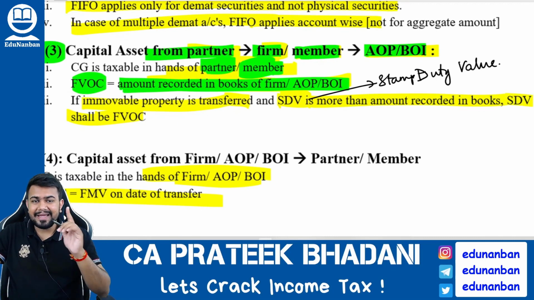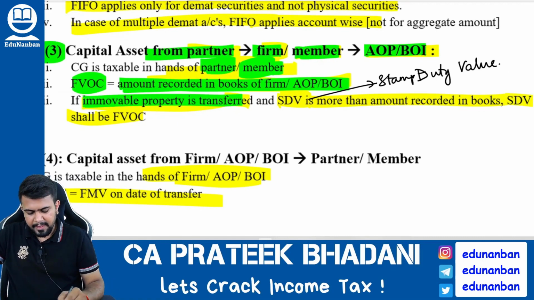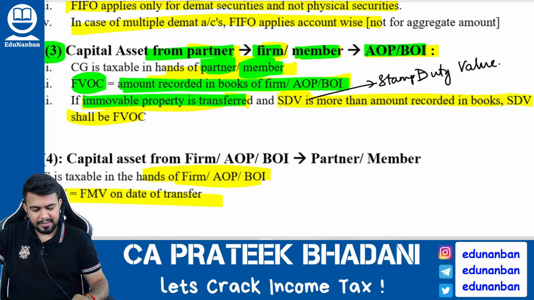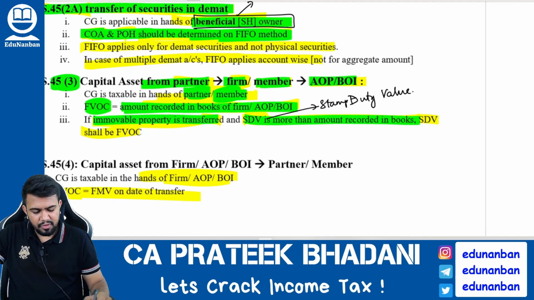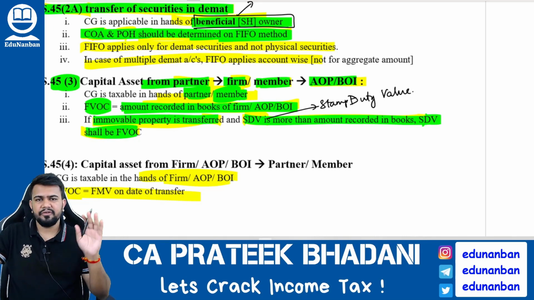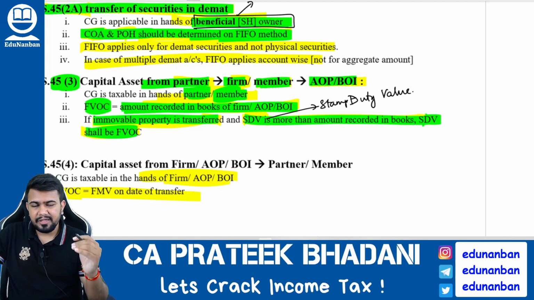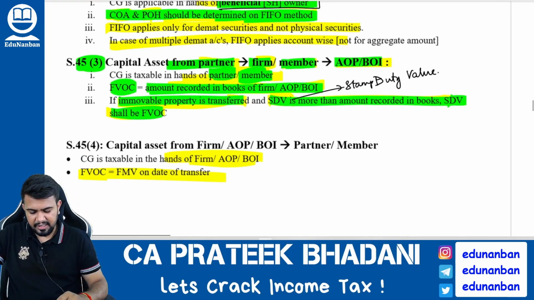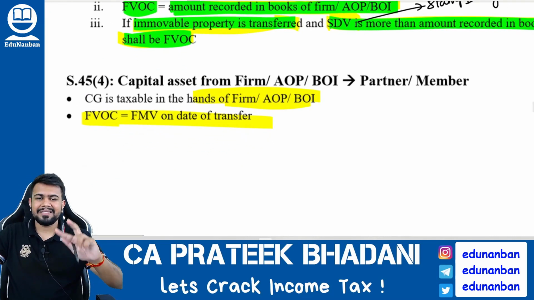If at all it is a case of immovable property which is transferred from a partner to a partnership firm or a member to AOP BOI, then if the stamp duty value is more than the amount recorded in books, take the stamp duty value as full value of consideration. Now let us see the reverse case.